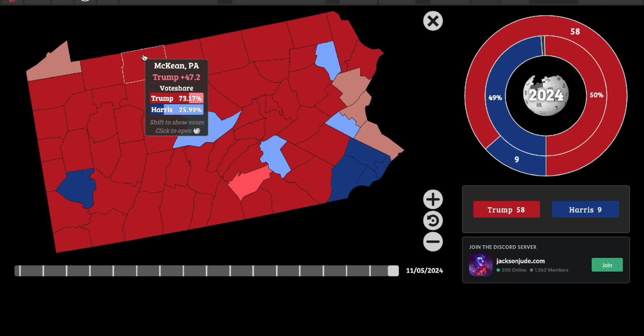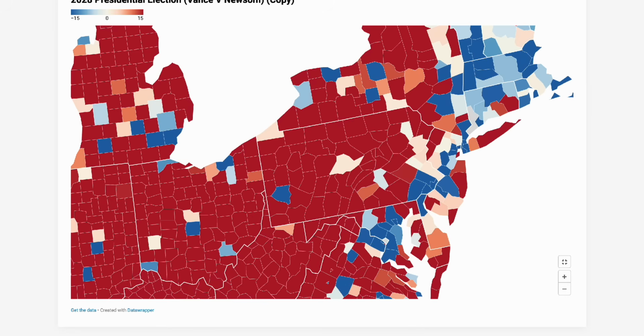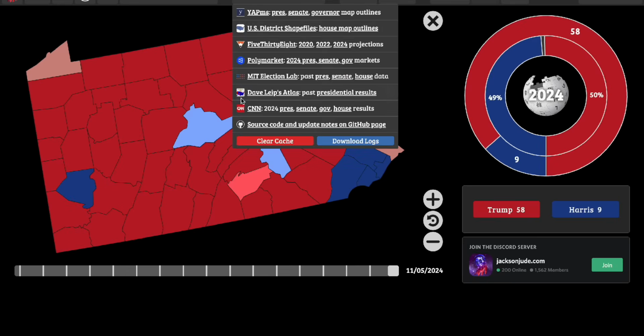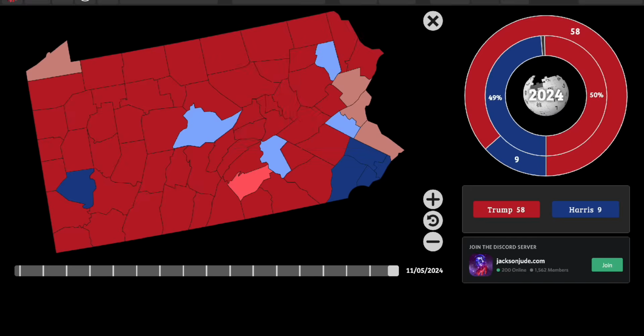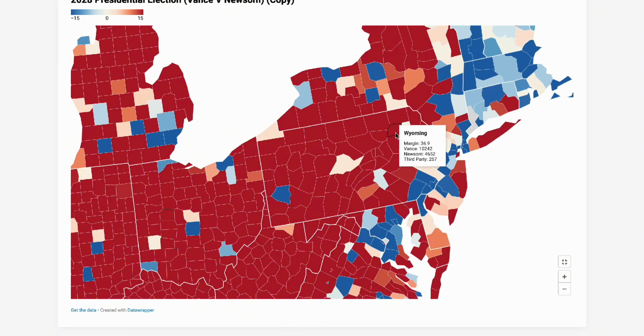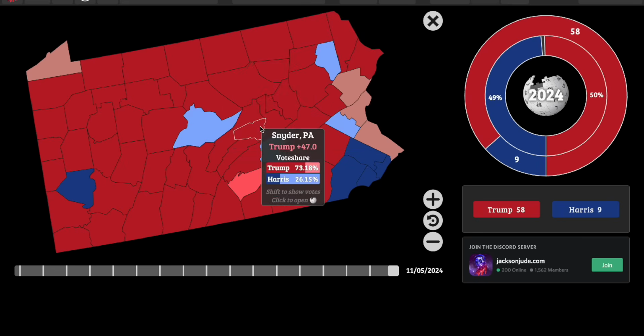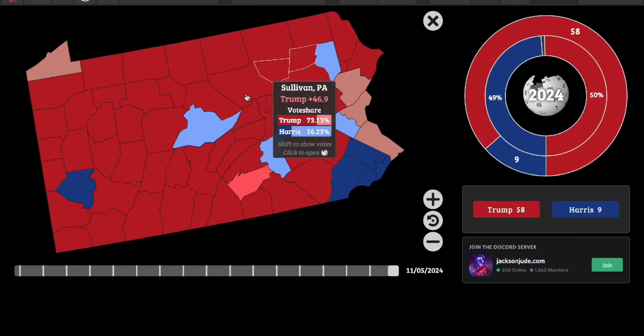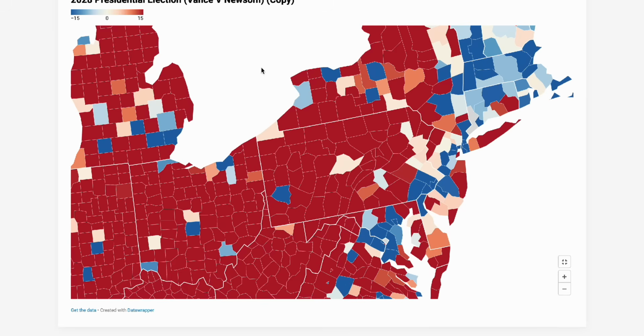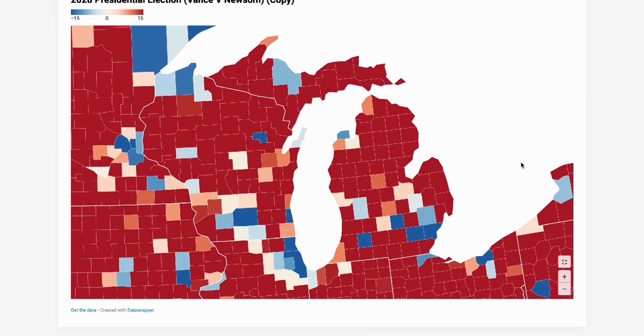Some of the rural counties do stall. A lot of the rural counties pretty much don't move anymore. They'll move barely in one direction or another. They're not going to really move that much. But at the end of the day, where most of the gains are coming from are the suburban and city areas. That's where Vance is mostly gaining in the state.